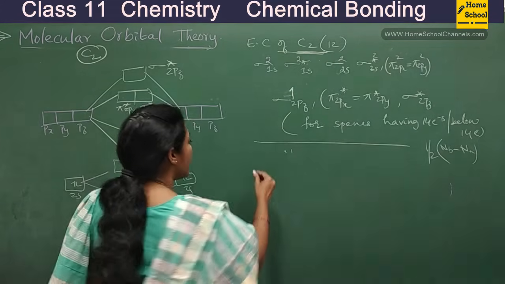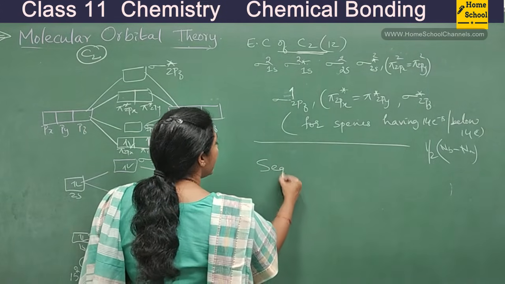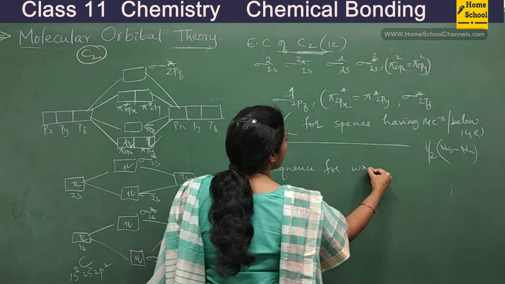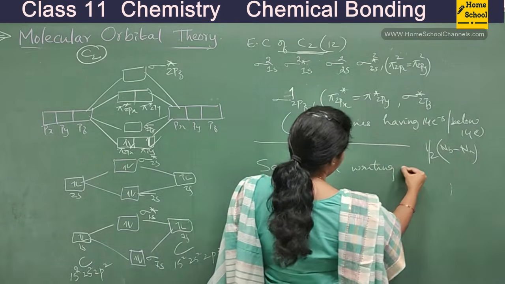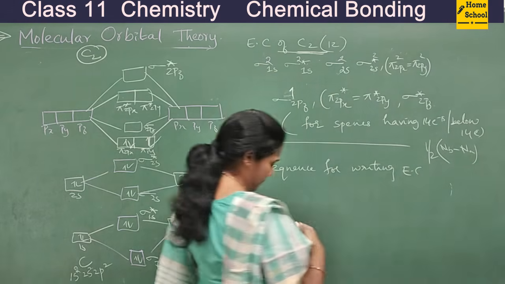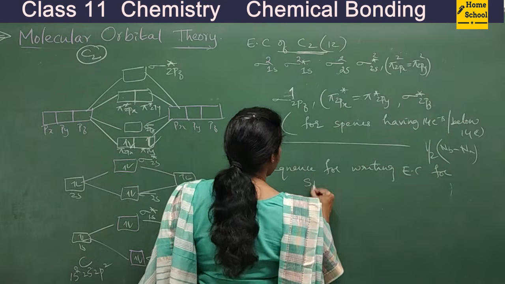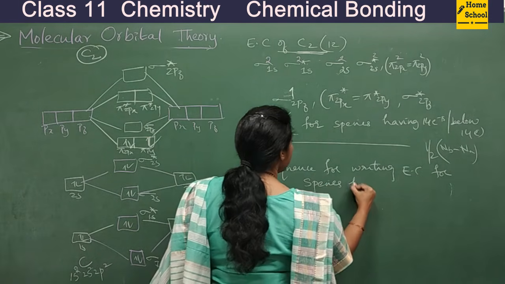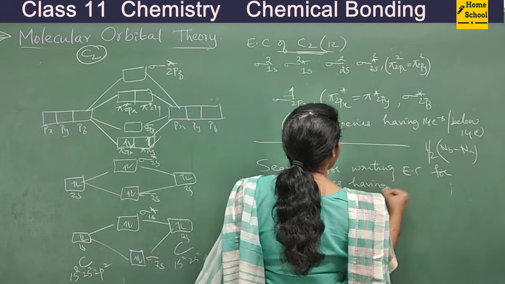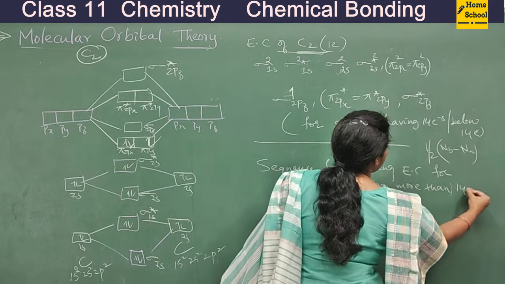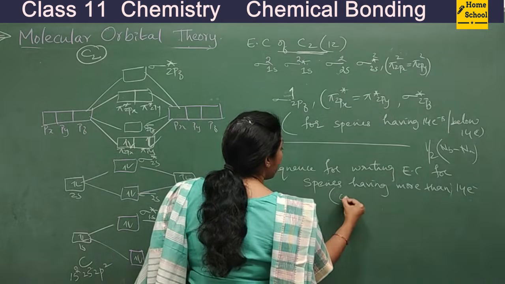So now, what is the sequence for above 14 electrons? So copy down, guys. These are very, very important. Sequence for writing electronic configuration for species having more than 14 electrons. More than 14 electrons. Like, for example, O2 is there.